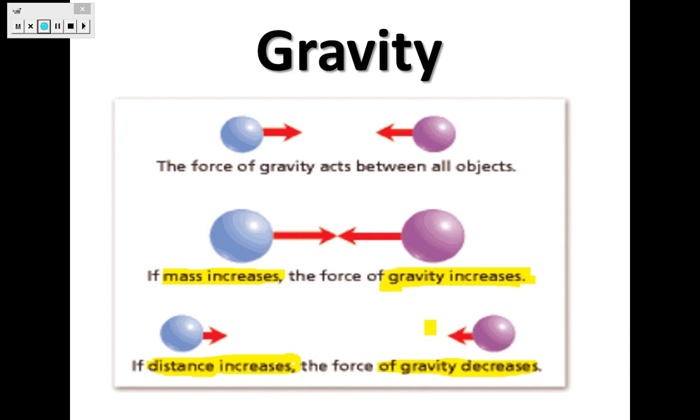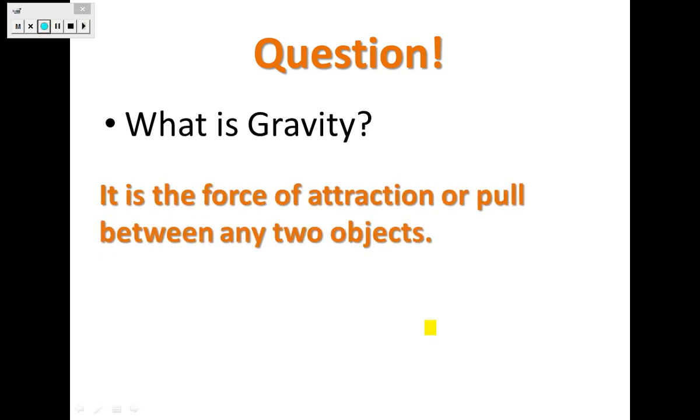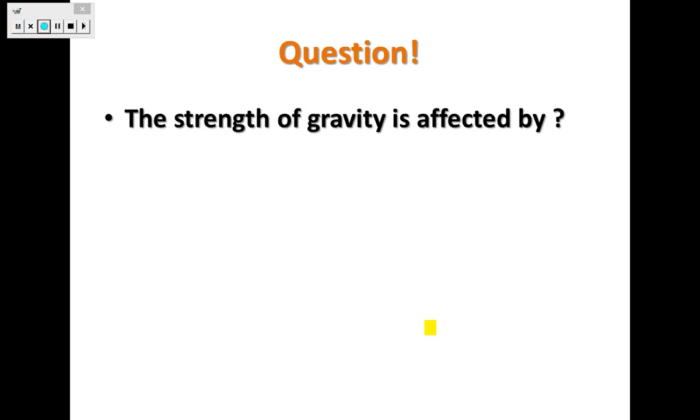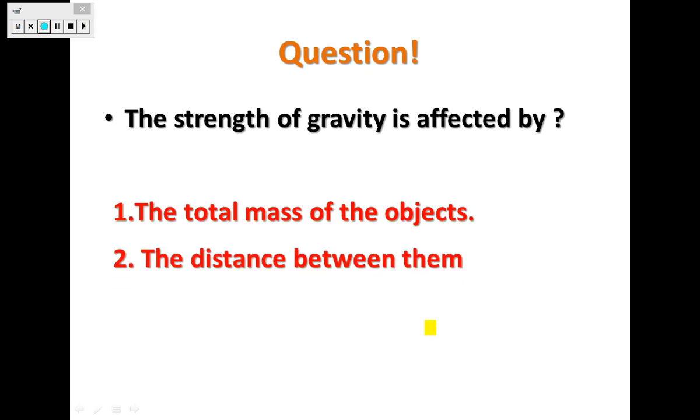Because the moon is our neighbor. It's the closest object to Earth. What is gravity? By now, you should know it is the force of attraction or pull between any two objects. And the strength of gravity is affected by what? It's affected by two factors, which are the mass of the object and the distance between the two objects.